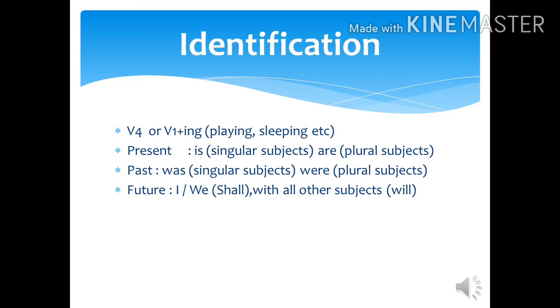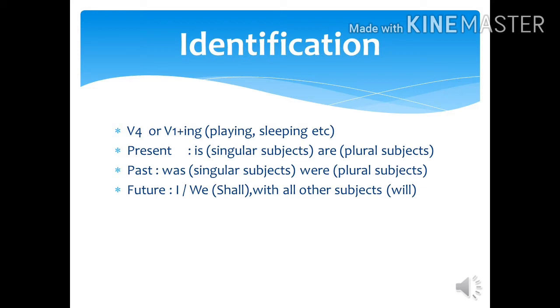Dear students, as we know that some helping verbs are used in continuous tense, let me differentiate them properly in front of you. As it is displayed, in present tense we use is, but it is used with all singular subjects like he is, she is, it is, or any third person name like Sana is. In case of are, it is used with all plural subjects like they are, we are, you are, etc. But in case of am, we use I am.